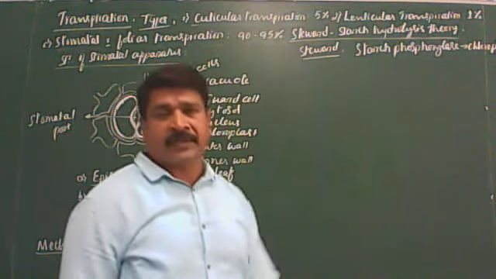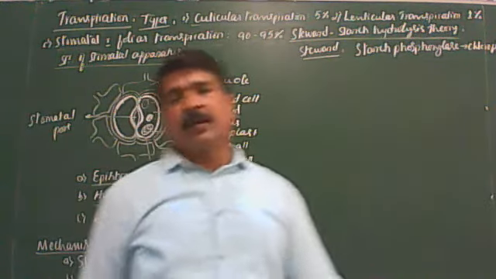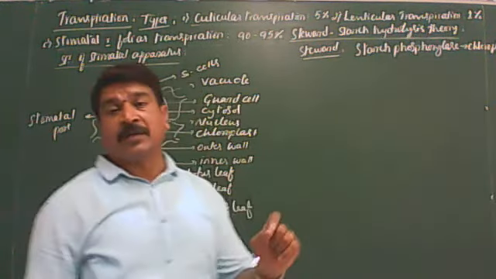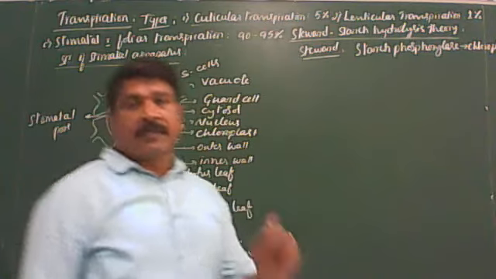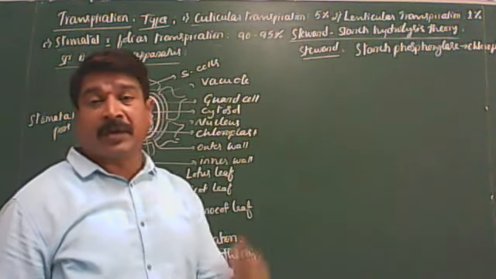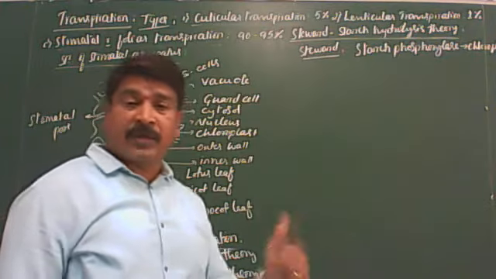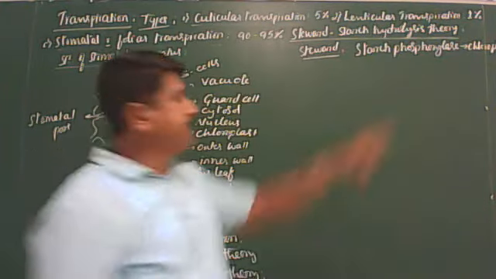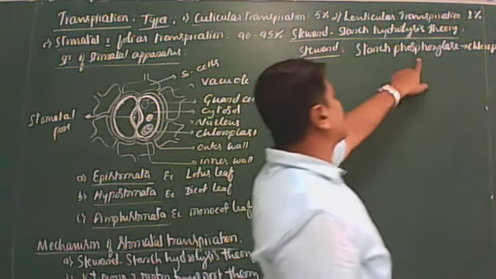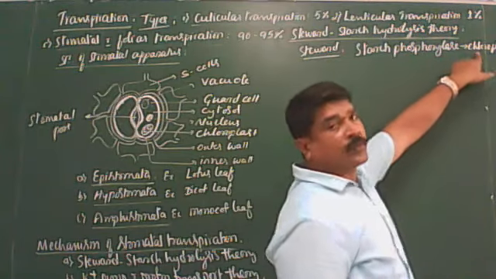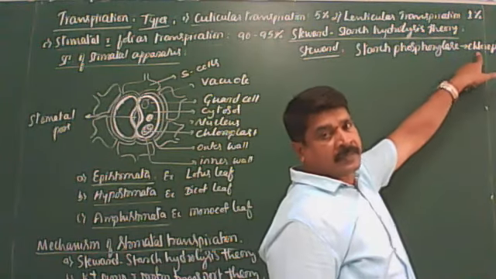According to Steward starch hydrolysis theory, guard cells store a large amount of starch during night, and this starch is converted into sugar during daytime. The interconversion of starch into sugar and sugar into starch is catalyzed by the enzyme starch phosphorylase, secreted by the chloroplast present in the guard cells.